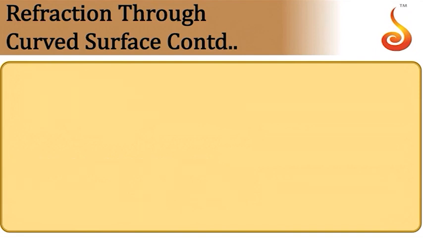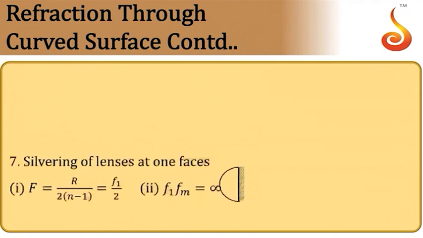If this is the case, then here one surface has a radius of curvature R, and the other surface has a radius of curvature infinite.